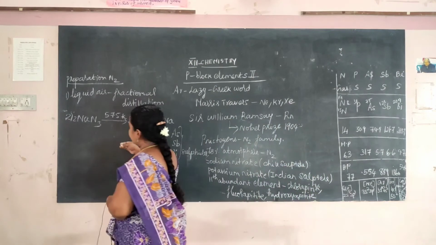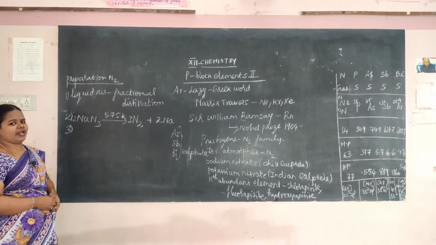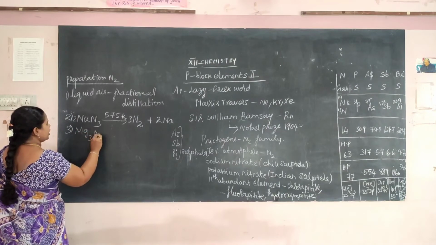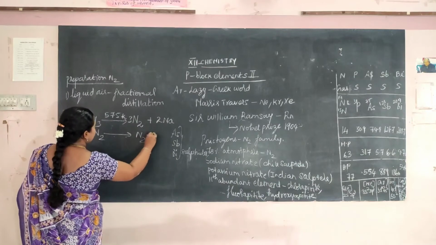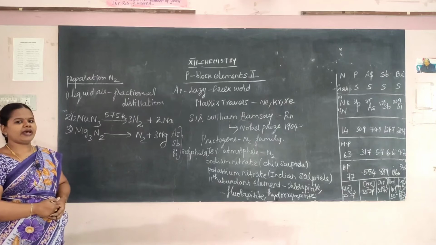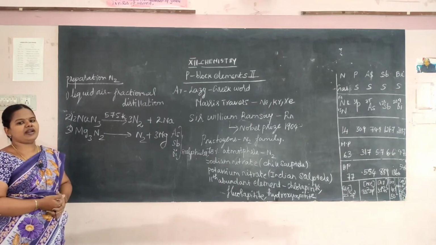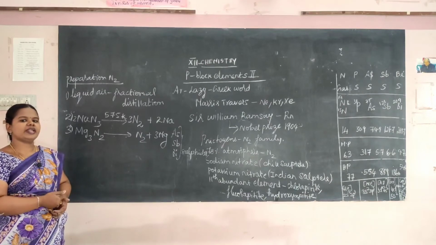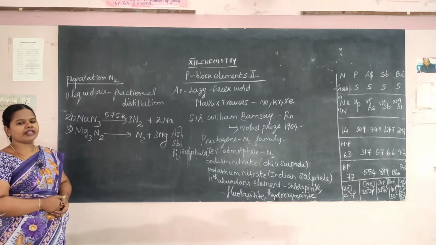Then the third method is the thermal decomposition of magnesium nitride, Mg3N2. On thermal decomposition we get 3Mg plus N2. So these are some of the methods of preparing nitrogen. Industrially it is prepared from liquid air through fractional distillation.